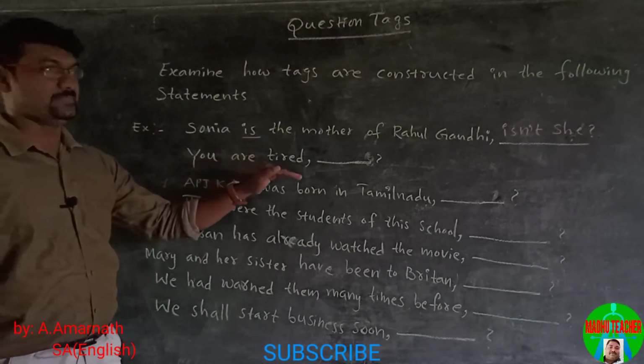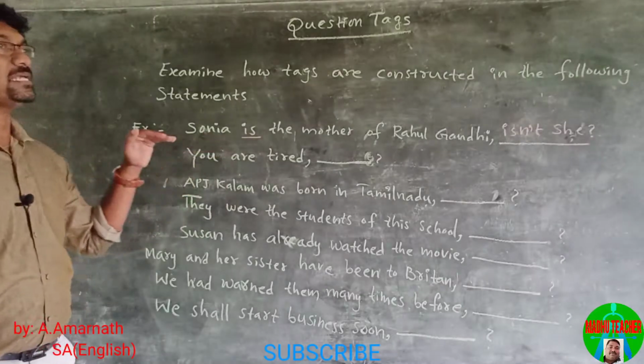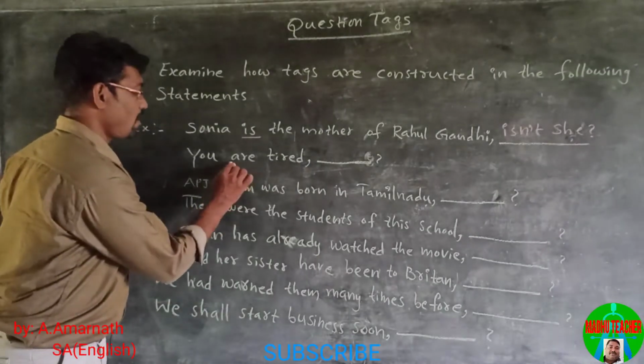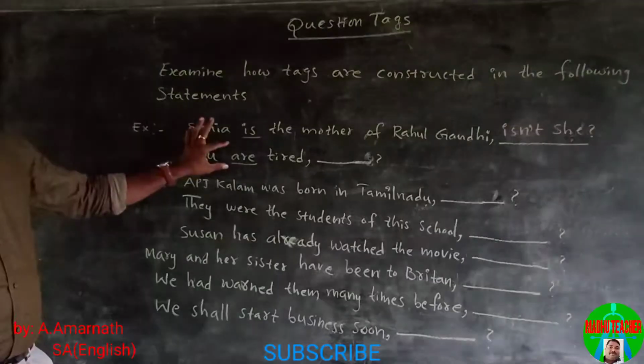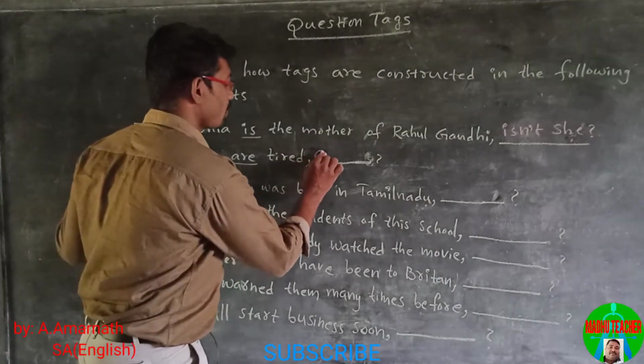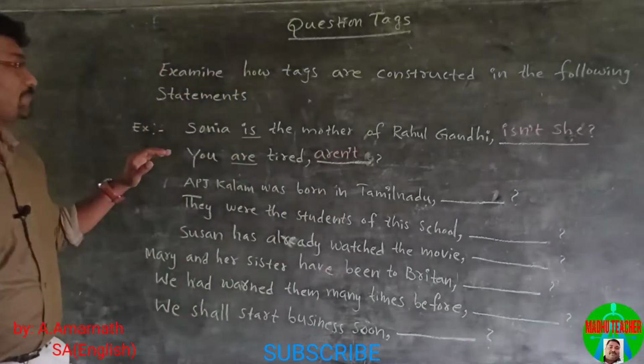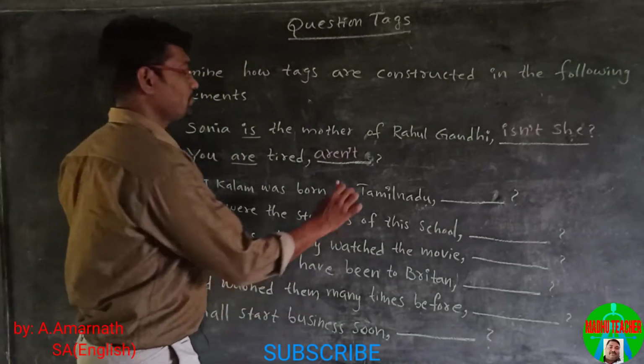You are tired. This sentence is also positive and the helping verb is are. So are becomes aren't. And the pronoun is you.